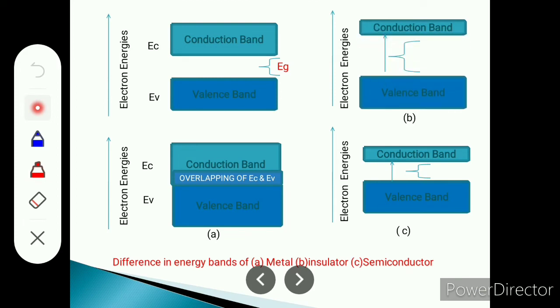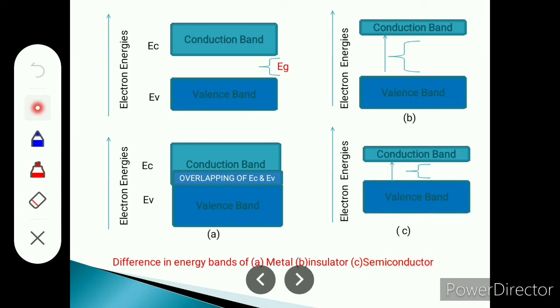Now in the case of insulators, this energy band gap Eg is greater than 3 electron volt. Therefore, the electrons which are present in the valence band cannot cross the band gap, the forbidden energy gap, and therefore the conduction band is empty in the case of insulators, and electrons cannot jump from the valence band to the conduction band.